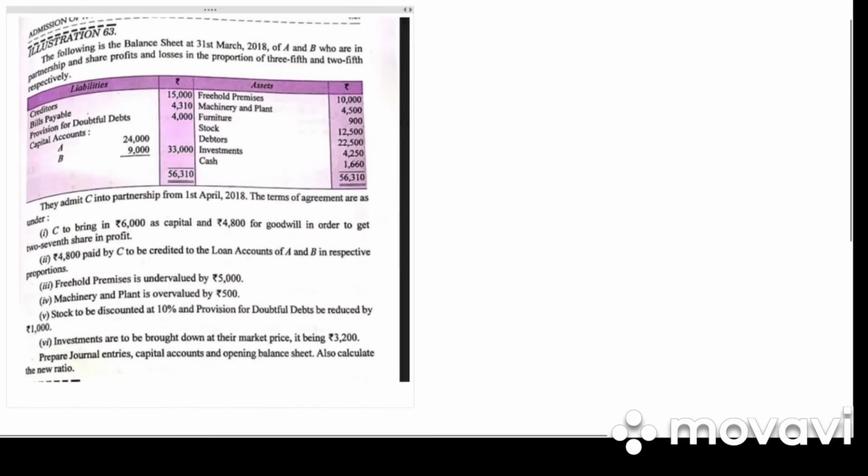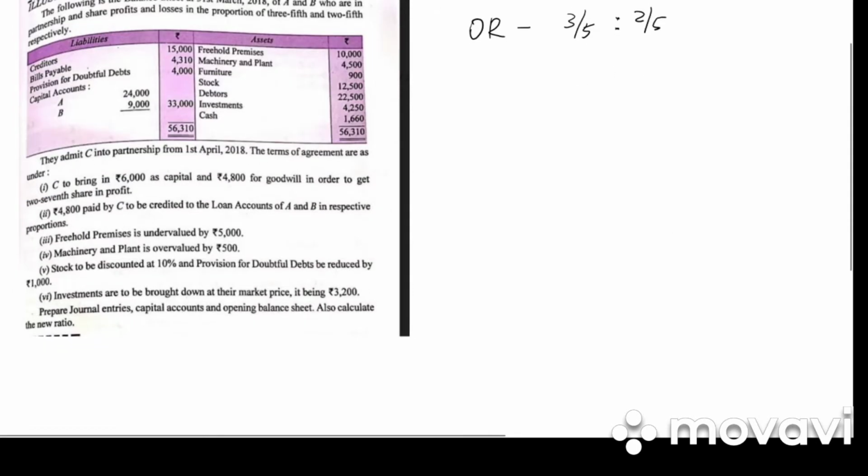Good morning, students. So let's continue with the chapter Admission of Partnership. Take down illustration 63. The following is the balance sheet at 31st March 2018 of A and B, who are in partnership and share profit and loss in the proportion 3/5 and 2/5. So they have given us the old ratio, that is 3/5 is to 2/5. They have given us the balance sheet.